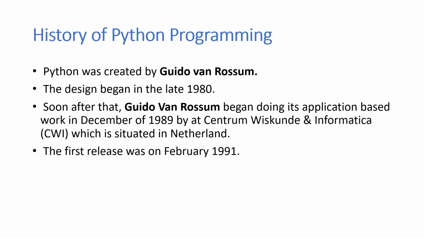Soon after that, Guido van Rossum began its application-based work in December 1989 at Centrum Wiskunde and Informatica, CWI, which is situated in the Netherlands. The first release was in February 1991.